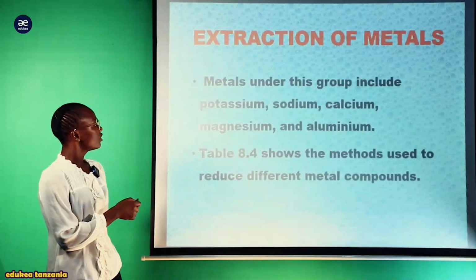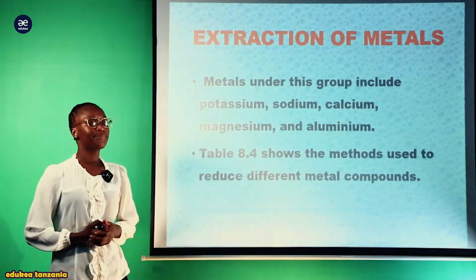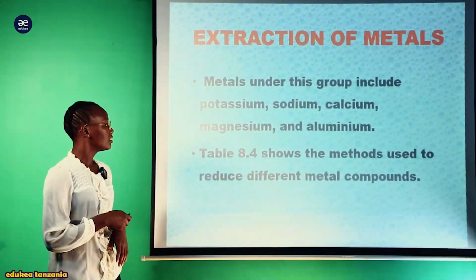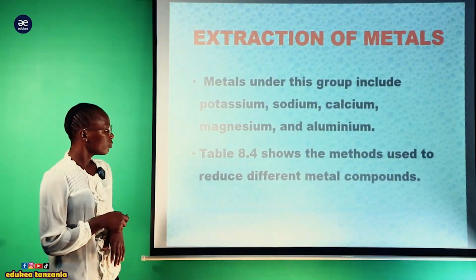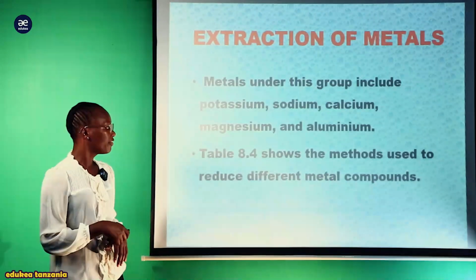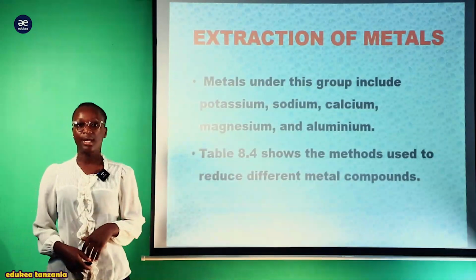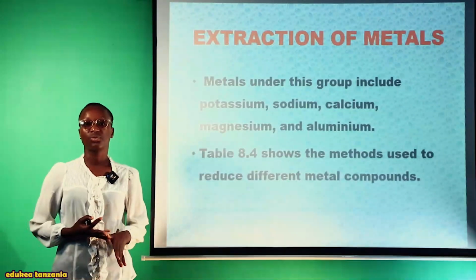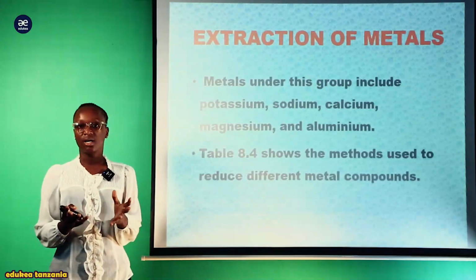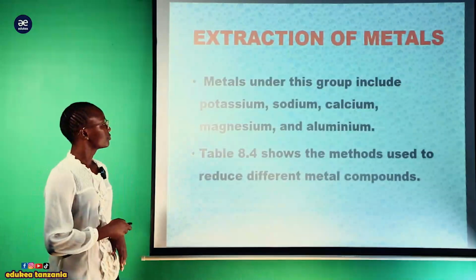But you can see the metals under this group include potassium, sodium, magnesium and aluminum, ambapo tutakwenda kuona kwenye table 8.4 shows the method used to reduce different metals compound. Na hapa tunavyoongelea hii method used to reduce, ina maana to extract, ku reduce, ku extract, ku produce, the same, just the English words, lakini katika chemistry here we have the same meaning.